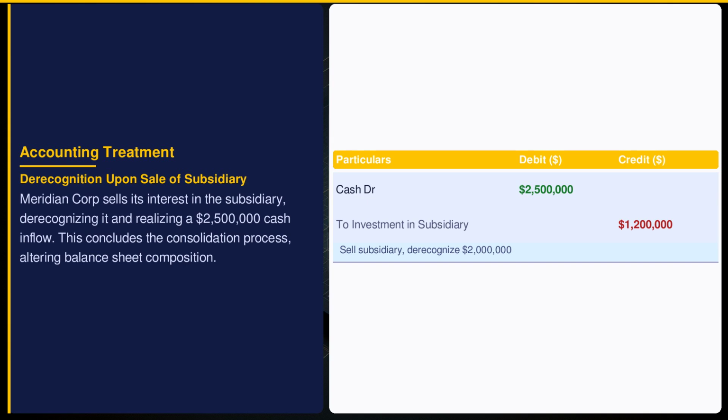Selling the subsidiary results in its derecognition, with a $2,500,000 cash inflow. The investment account is zeroed per ASC 810, reflecting the cessation of control. This sale impacts the financials, with cash flow significantly boosted and asset composition changing, offering new capital deployment opportunities.